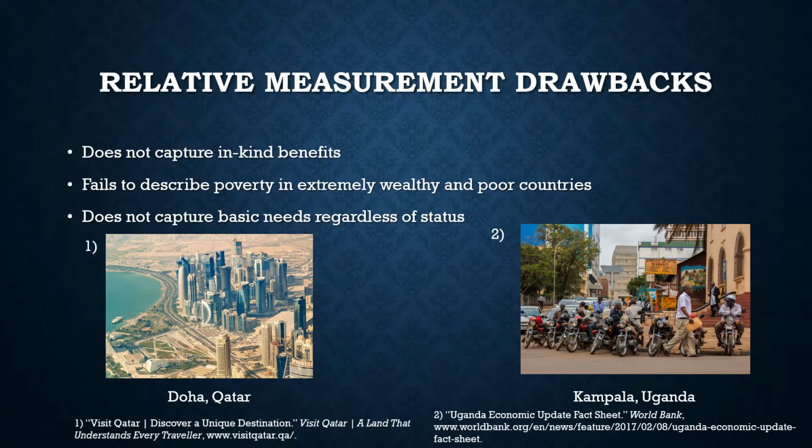Society's expectations of poverty would be vastly different from poverty in Qatar since the poor of Qatar would be amongst the wealthiest in much poorer countries such as India and Uganda. The reverse of this situation would produce the same result. Using a relative poverty measure for extremely poor countries such as Uganda would mislead people to think that people who are just above the poverty threshold are well off, when in fact they would be considered poor in most other countries. Relative forms of measurement simply do not use enough data to accurately describe poverty.